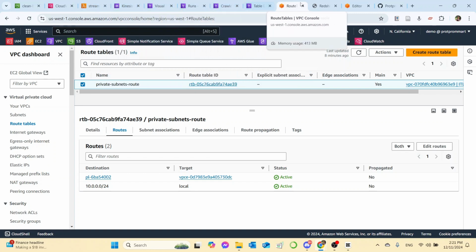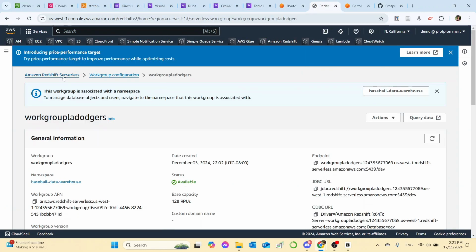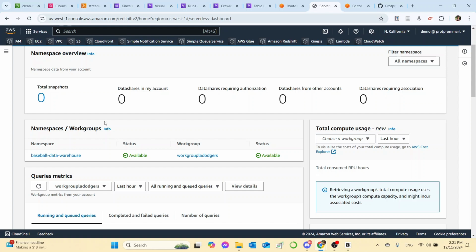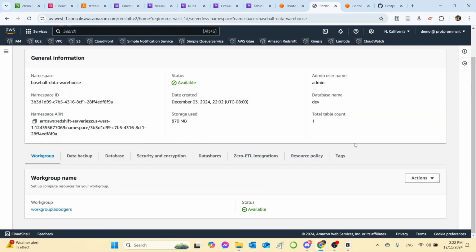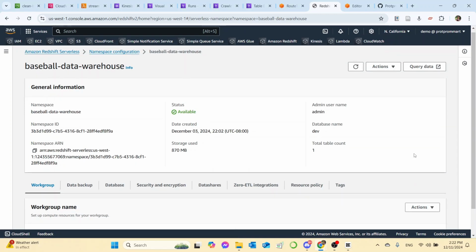And next, let's go to Amazon Redshift. I have created Amazon Redshift with a namespace called Baseball Data Warehouse. The status is available right now, and the workgroup is called Workgroup LA Dodgers. So let's click into Baseball Data Warehouse namespace. The namespace will host the database, which we have a database named dev in here.